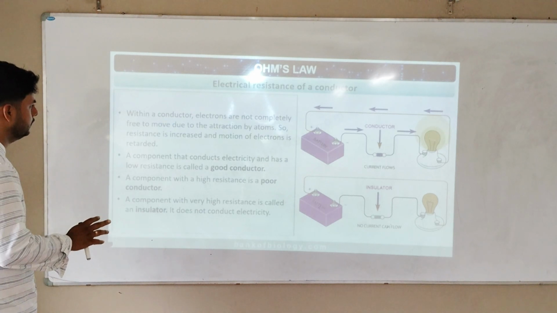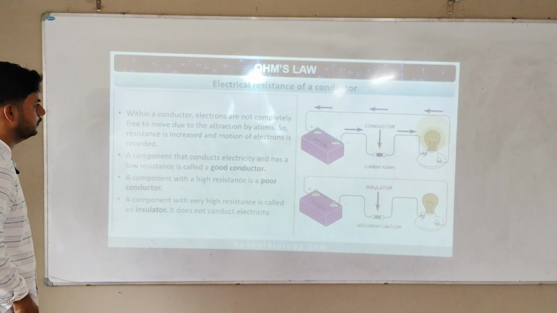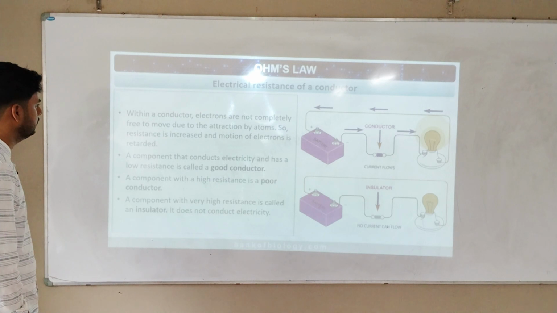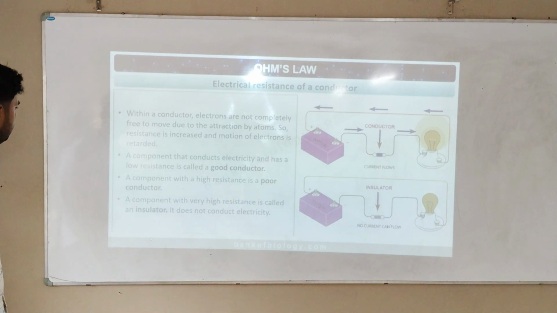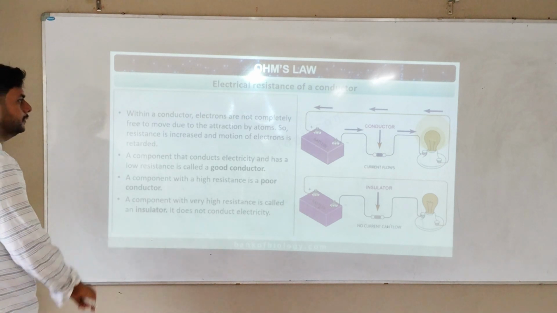Within a conductor, electrons are not completely free to move due to the attraction of ions. So resistance is increased and the motion of electrons is retarded. The component that conducts electricity and has a low resistance is called a good conductor. A component with high resistance is a poor conductor. A component with very high resistance is called an insulator.